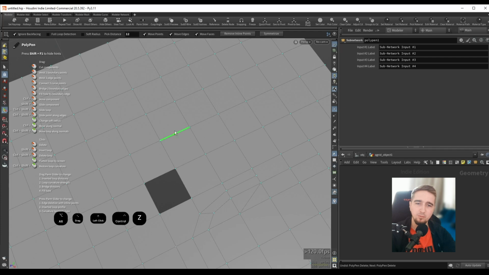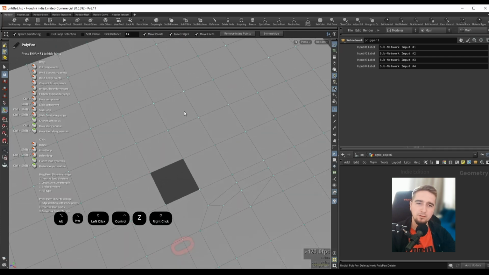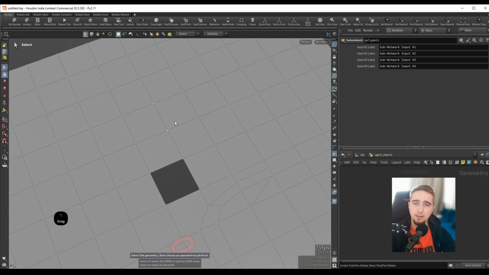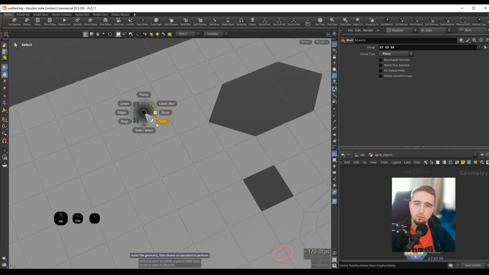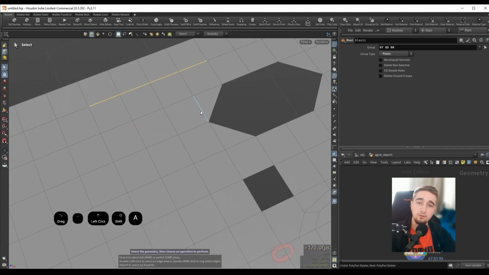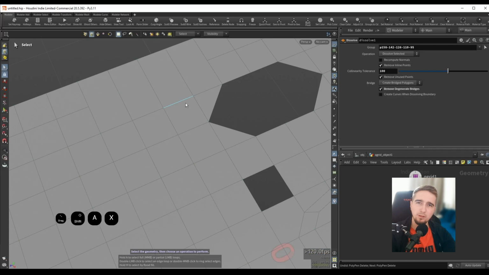It's really fast, because if I were to do it in a more standard way, for example, I would have to go to points, and if I want to get rid of these points, I have to select them and press X, and this will get rid of them. Or if I want to go to, let's go to edges here, I can select these edges, press X to get rid of them. But we can see that I have to go into edge mode, I have to select them, and then I have to press another hotkey to do the operation that I want.